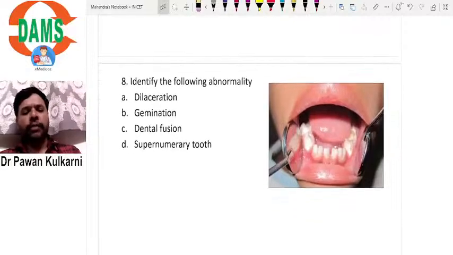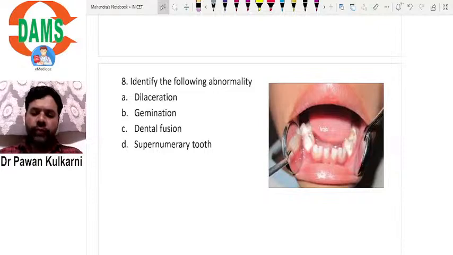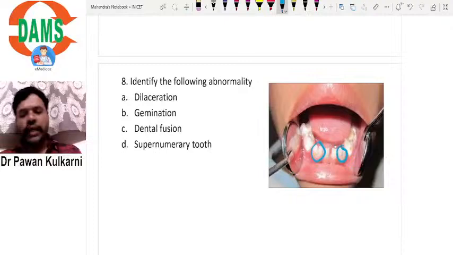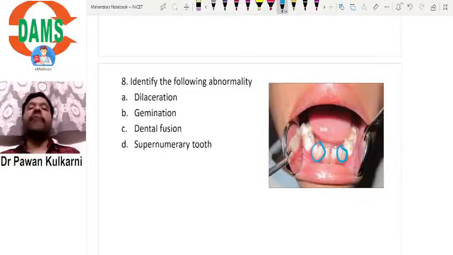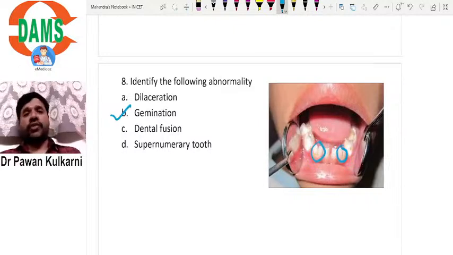Identify the following abnormality. If you look carefully at this tooth, it appears as if one tooth is trying to split into two. There is an attempt to divide, which is a characteristic feature of gemination. We know there are two things: gemination and fusion.